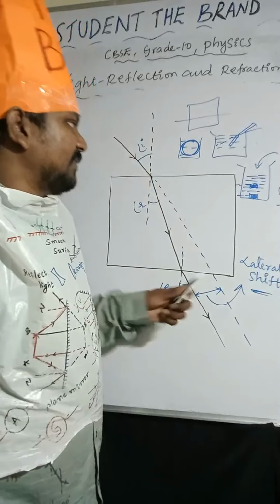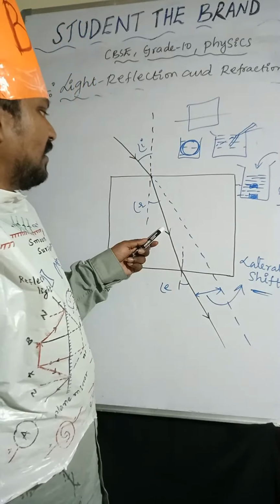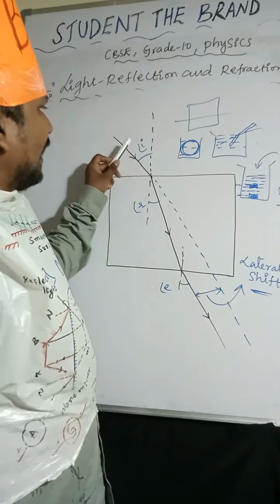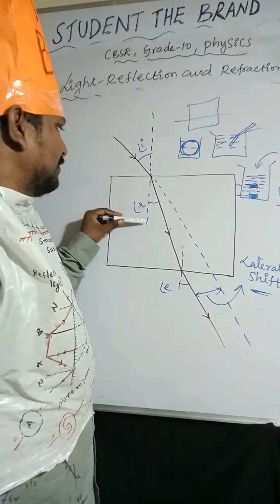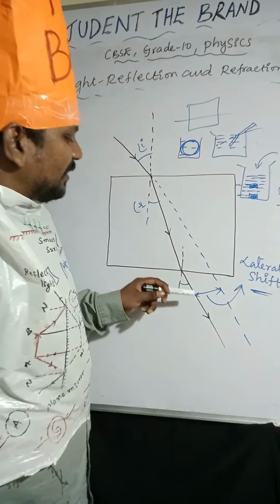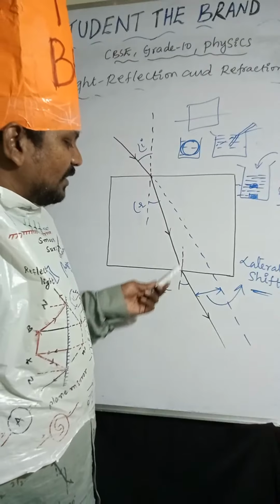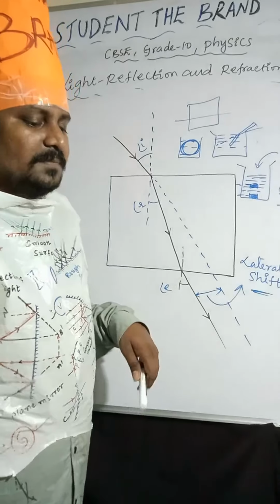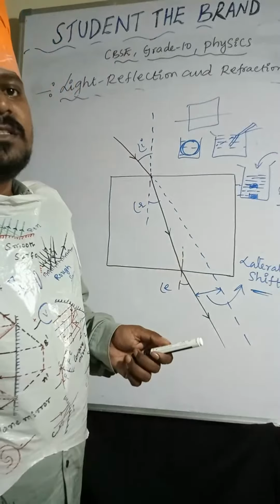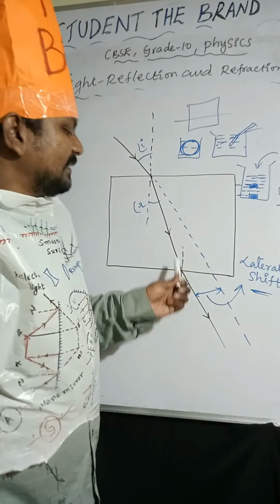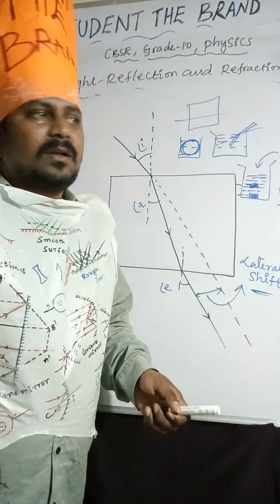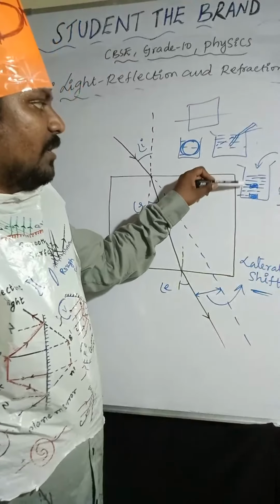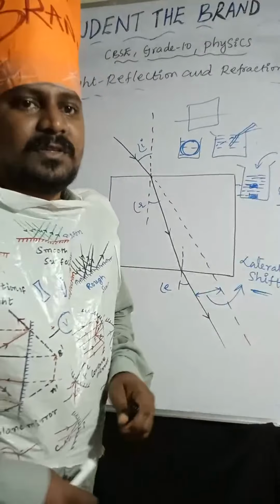So lateral shift is very important. Incident ray, refracted ray, emergent ray. The angle between incident ray and normal line is called angle of incidence. The angle between refracted ray and normal line is called angle of refraction. The angle between emergent ray and normal line is called angle of emergence. And the distance between emergent ray and extended incident ray is called lateral shift. And the distance between actual position and apparent position of the coin is called vertical shift.